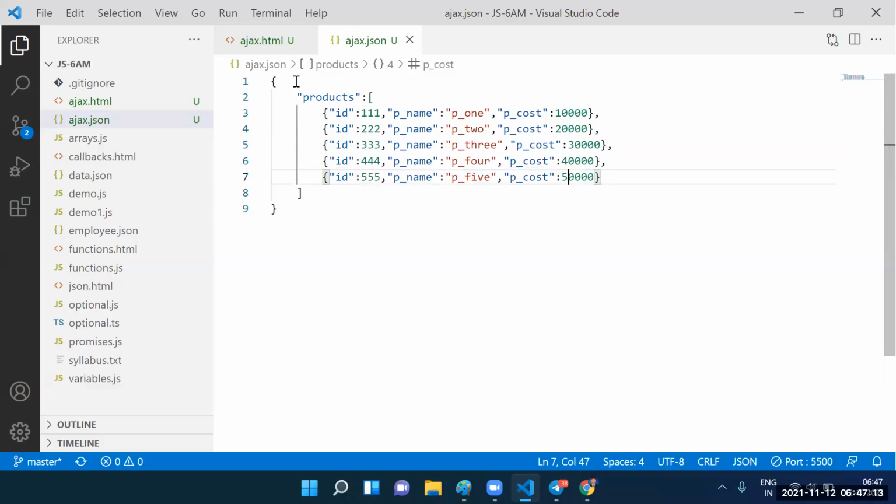Fine. What is the name of the JSON file? Ajax.json file. Yes or not? What is the name of the JSON file? Ajax.json file.